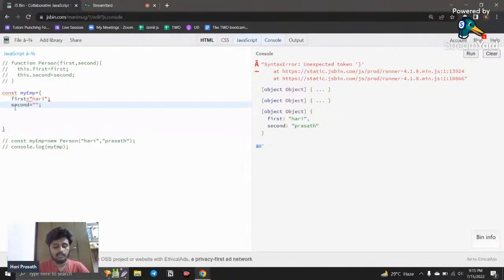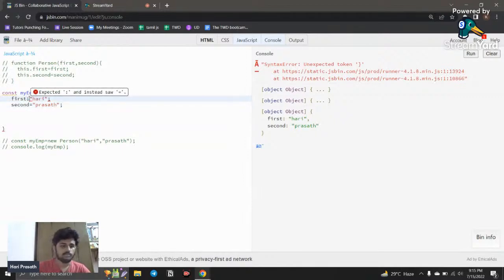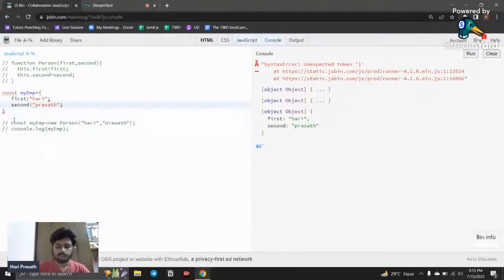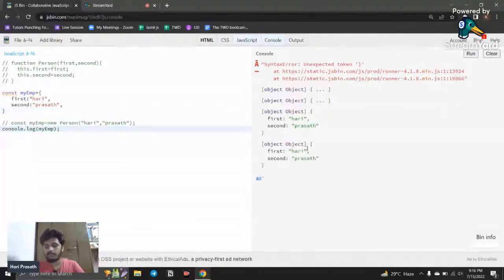And here I add another name like this, remove this equal sign, and call this. So this is how you create a manual object. If I call this, you can see the same thing will be created. This is manual creating, and that is blueprint creating.